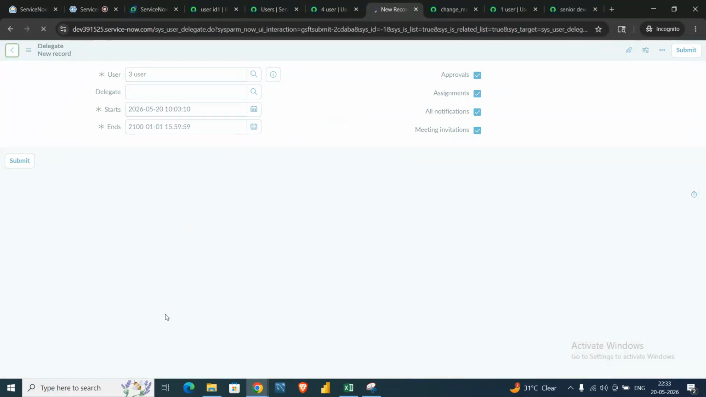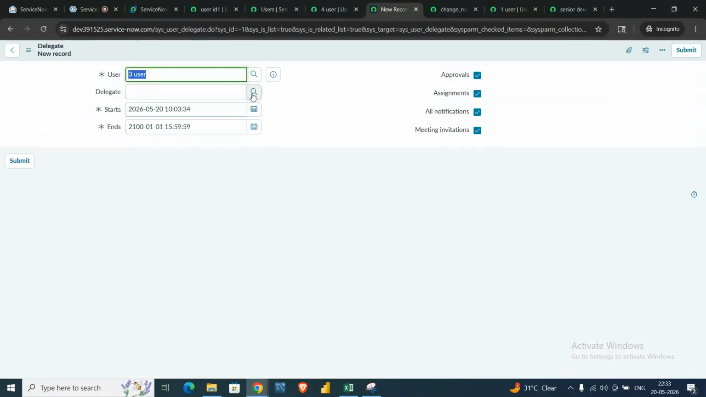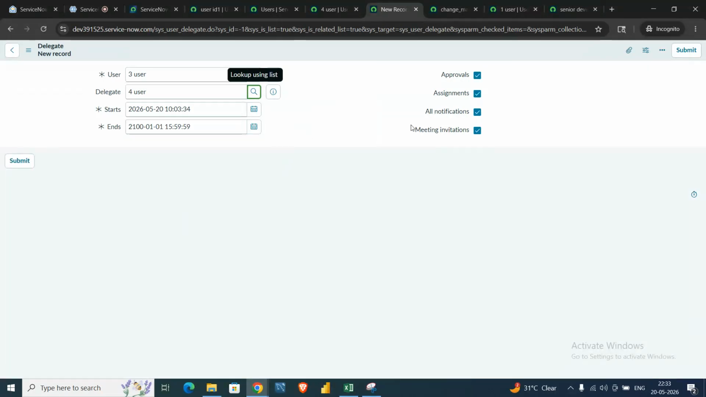Delegate is nothing but, when you are absent, say you're going off from the 29th, you can delegate your tasks to me for those nine days. You put my user ID there and delegate whatever delegations to me. This is the new one I just learned today. Yeah, it starts from the 29th.